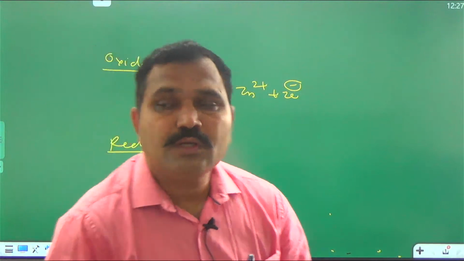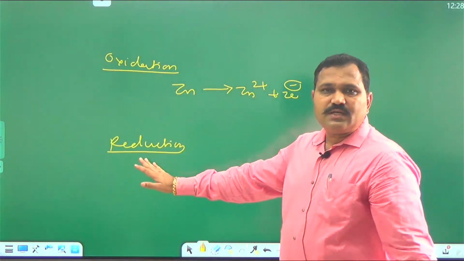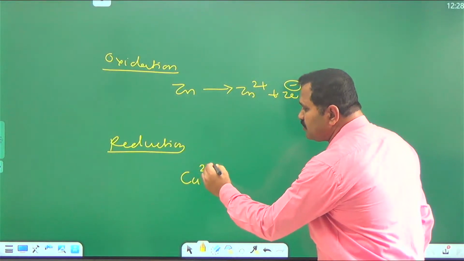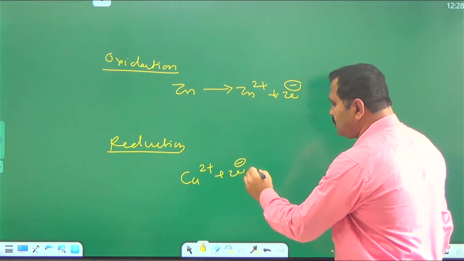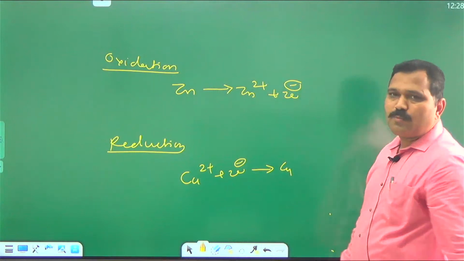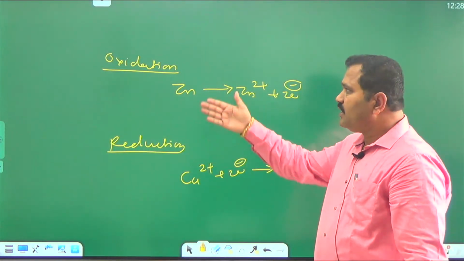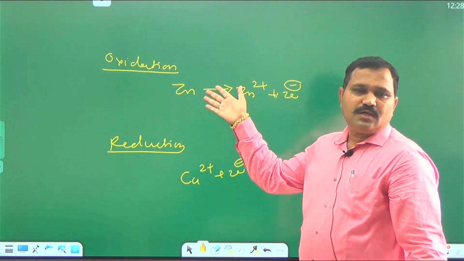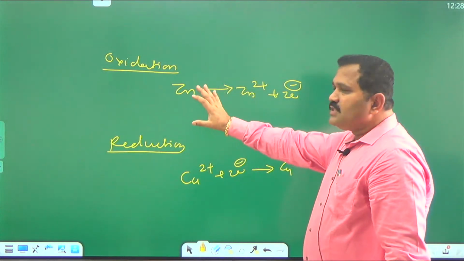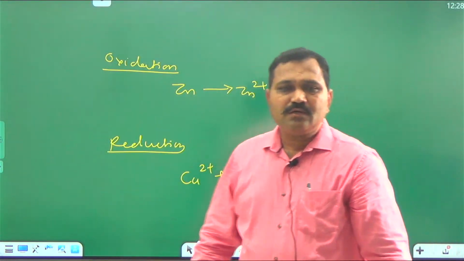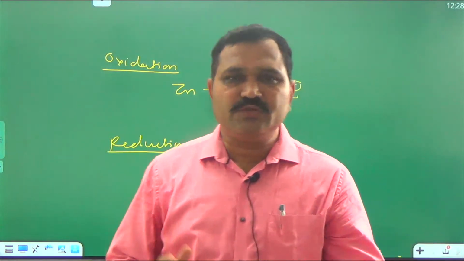Now, what is reduction? Reduction means gain of electron. Suppose Cu2+ plus 2 electrons gives Cu. Gain of electron is the reduction and loss of electron is the oxidation. Now, these oxidation and reduction reactions do not take place individually.